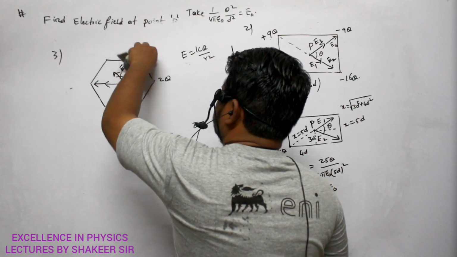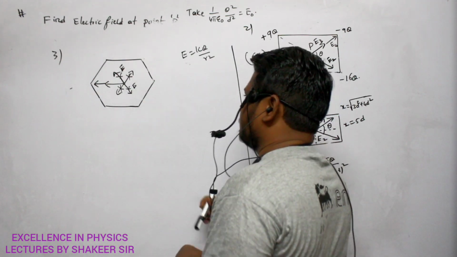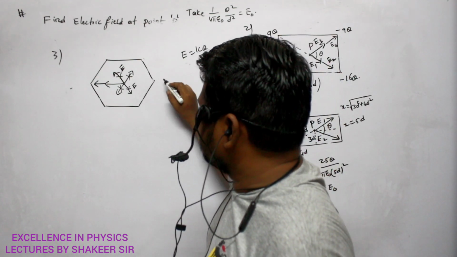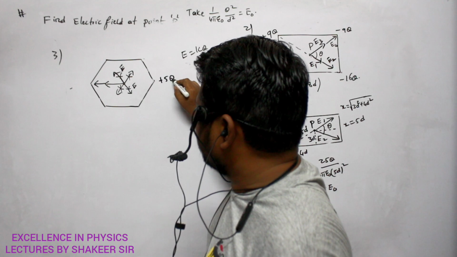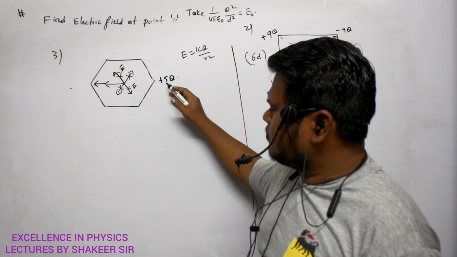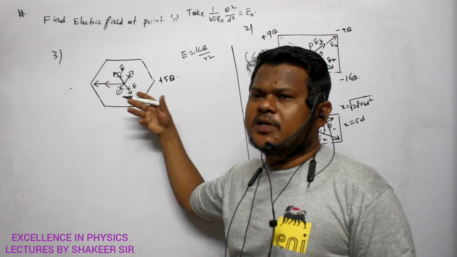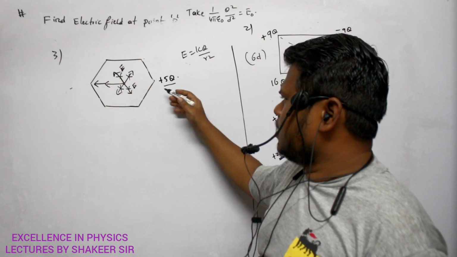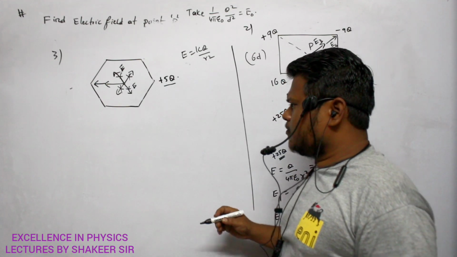What I can do is, here previously minus 3q was present, no? Here plus 2q was present. So totally I can write plus 5q. I can write like this. Clear? Because due to this plus 5q, electric field will be in the same direction. Are you able to understand? Okay. So charge is plus 5q, then can't I calculate the value of electric field?